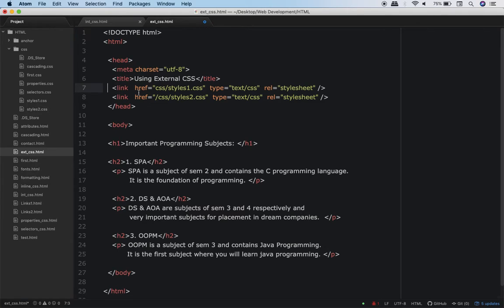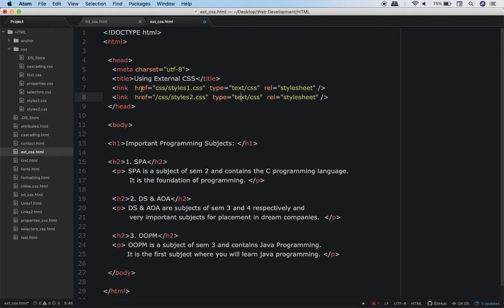Now every link element over here has 3 attributes: href, type and rel. As I told you previously, this type has now become redundant. So even if you don't write this in HTML5, it is okay. Your browser will work absolutely fine. Okay, so this has become redundant now. Now let's talk about this href and this rel. Let's talk about this href first.